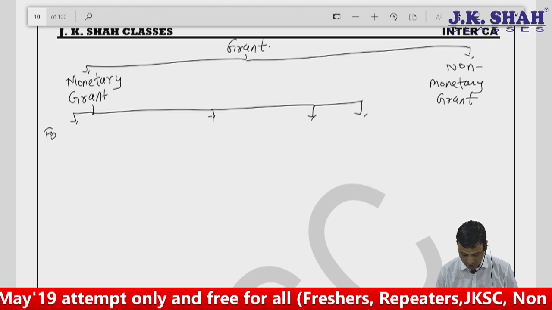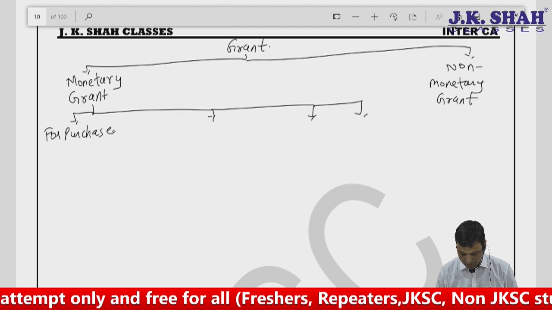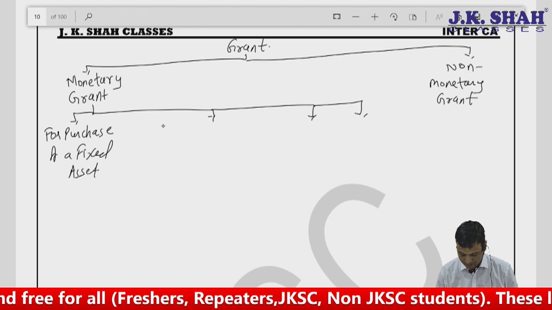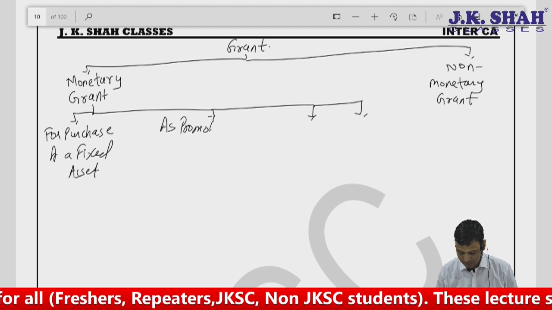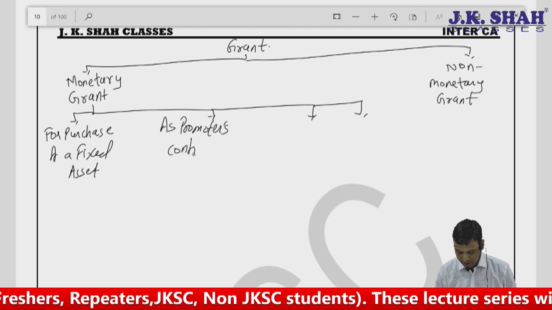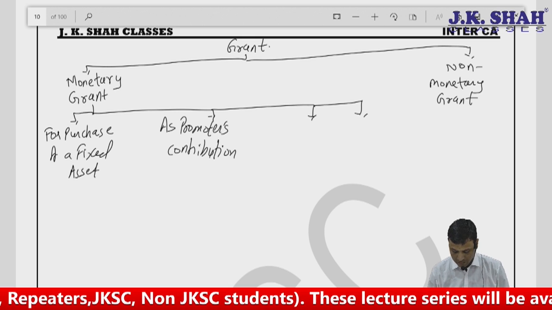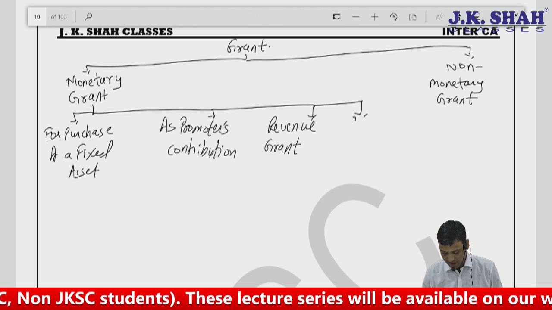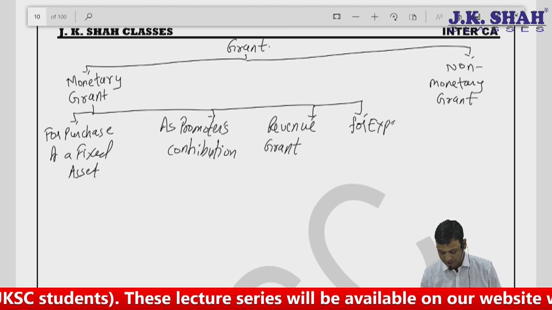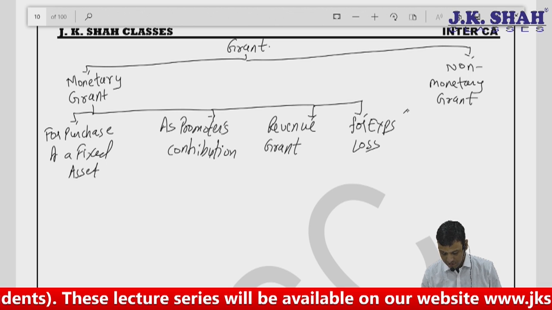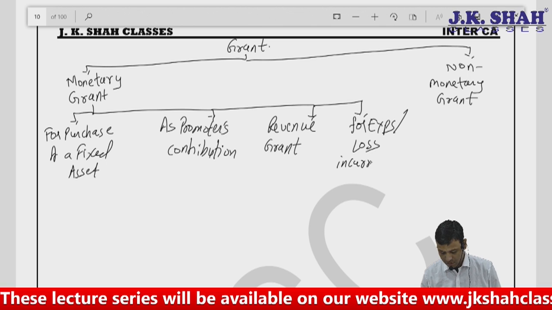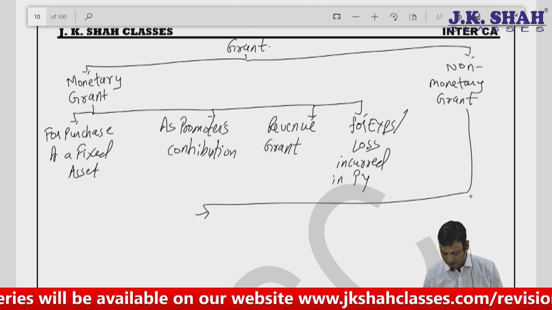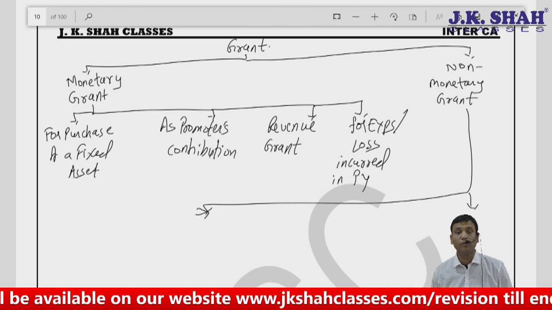That is, for purchase of a fixed asset, as promoter's contribution, revenue grant, and for expense loss incurred in previous year. As far as non-monetary is concerned, I will say there are two parts for non-monetary grants.